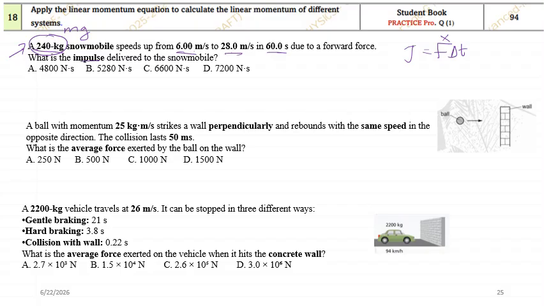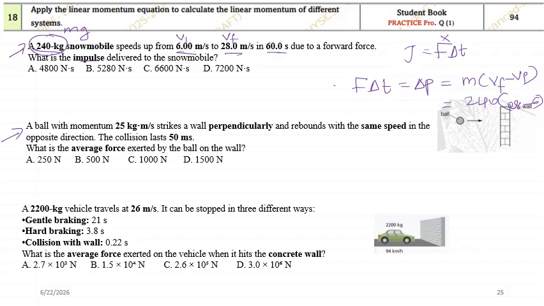According to the impulse momentum theorem, F into delta t must be equal to delta p. So what is delta p? M into V final minus V initial. Okay, so over here mass is given as 240, initial velocity is 6 and final velocity is 28. So what will be 28 minus 6? Just do the calculation, you will get the answer. I'm not doing this anymore because it's easy. You'll get an answer. Okay, now let us look at the next one. This one, you do the calculation and find out the correct answer.